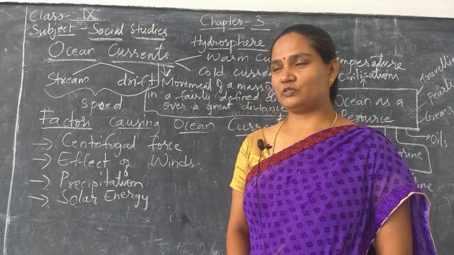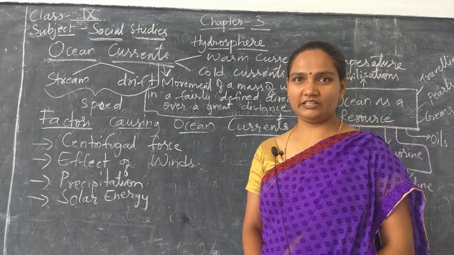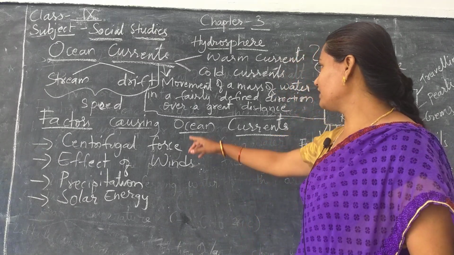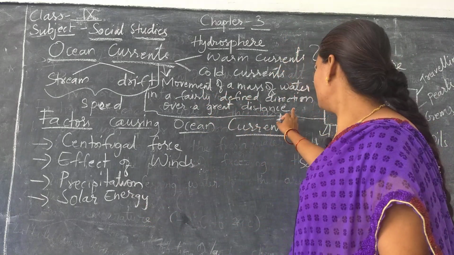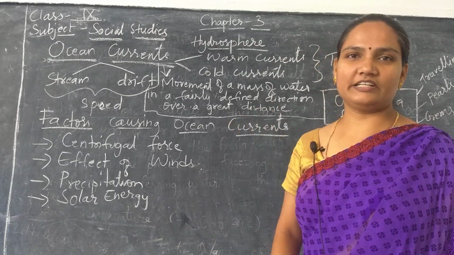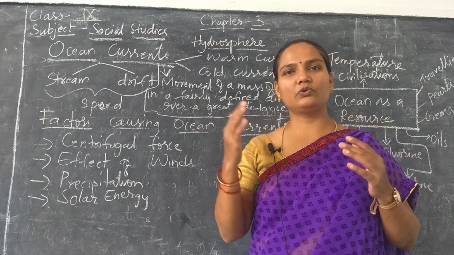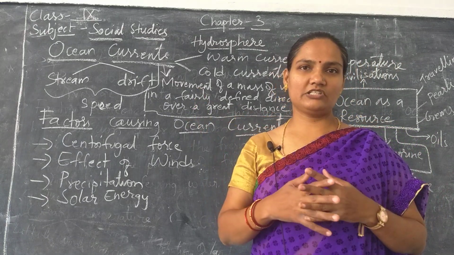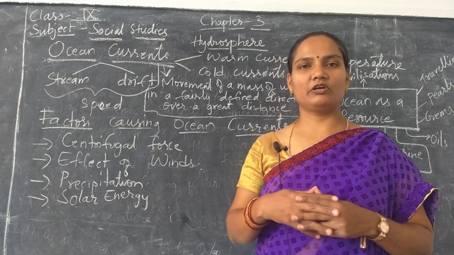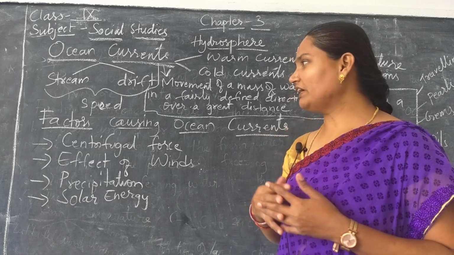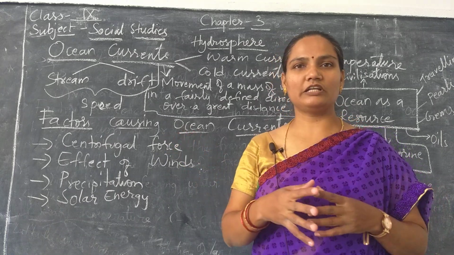Okay, so in the last class we started factors causing ocean currents, right? What are ocean currents? Ocean currents are the movement of a mass of water in a fairly defined direction over a great distance, right? Water moves from one region to another, from one area to another, in a large volume. So this movement of water we call ocean currents. Why ocean currents are caused, we discussed yesterday. Again we will have a small recap on that.